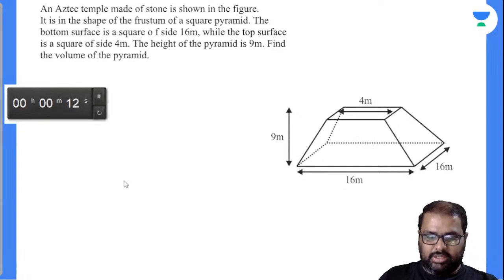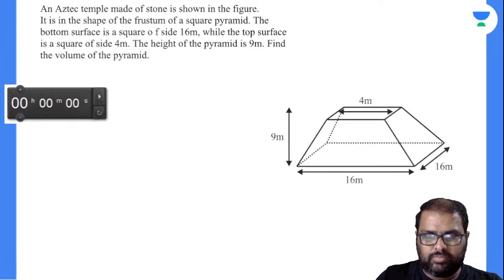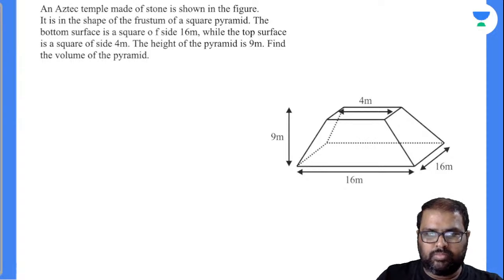So how many can solve this? Let's see. One of the finest questions here. Observe the things there.